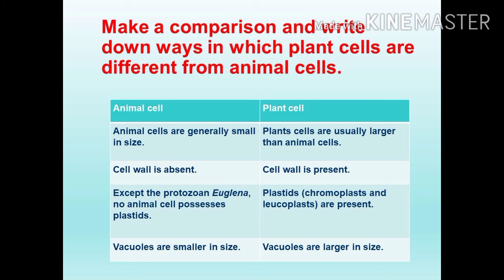Make a comparison and write down ways in which plant cells are different from animal cells. This is the difference between animal cell and plant cell. Animal cells are generally small in size. Plant cells are usually larger than animal cells. Cell wall is absent in animal cells and present in plant cells. No animal cell possesses plastids, except the protozoan Euglena. Euglena has plastids, so Euglena can prepare its own food. If plastids are there, they surely contain chlorophyll pigment. Plant cell plastids are present. Vacuoles are smaller in size in animal cells. Vacuoles are larger in size in plant cells.